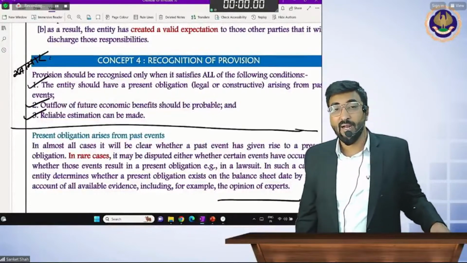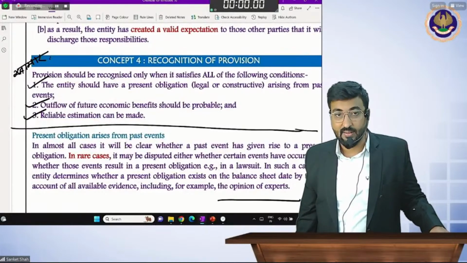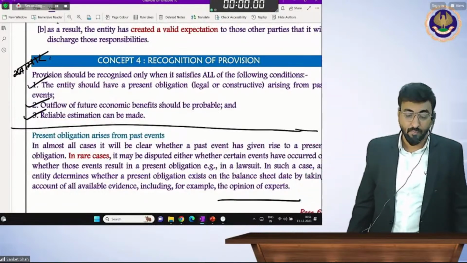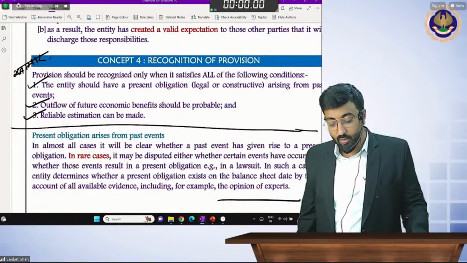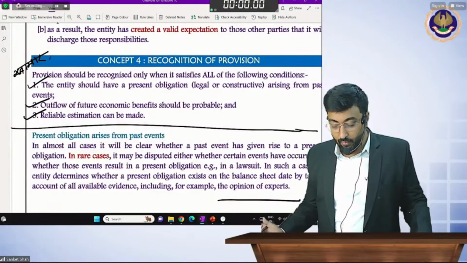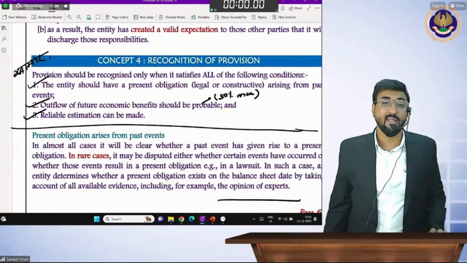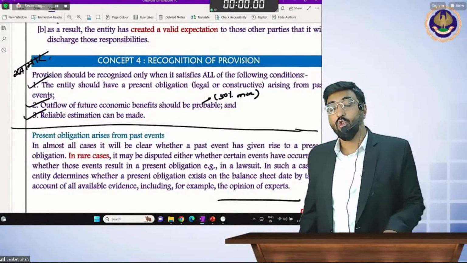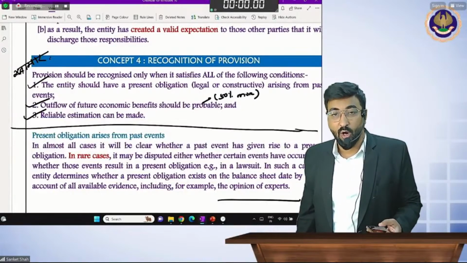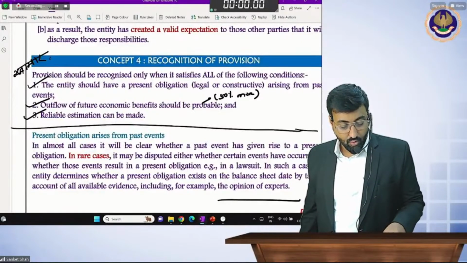Okay. So after facts of the case, in this provision you will write these 3 sentences. The entity should have present obligation, outflow of the resources, future economic benefits should be probable. What is probable? Probable means more than 50%. And reliable estimate can be made. If you fulfill all these 3 conditions, beta, you should record it as a provision. Chalo likho. You should record it as a provision.